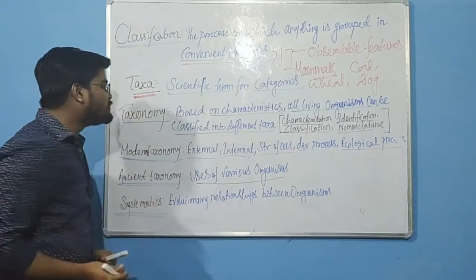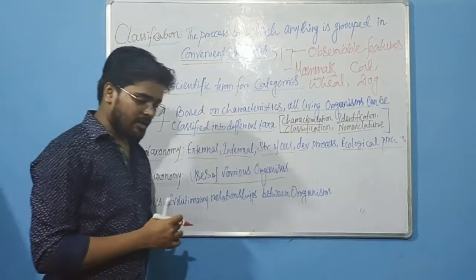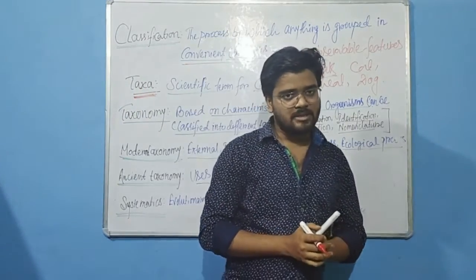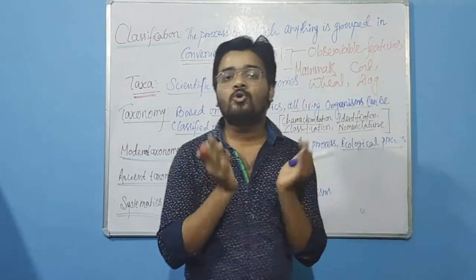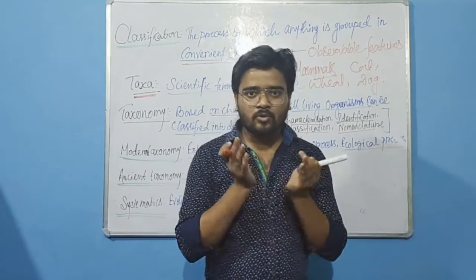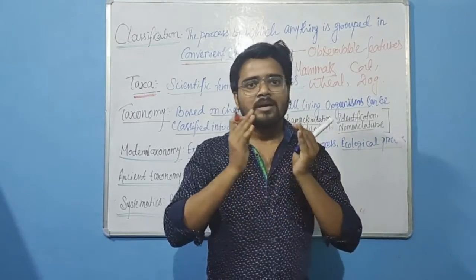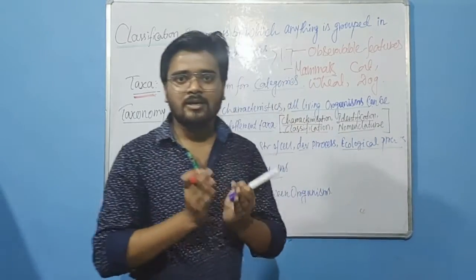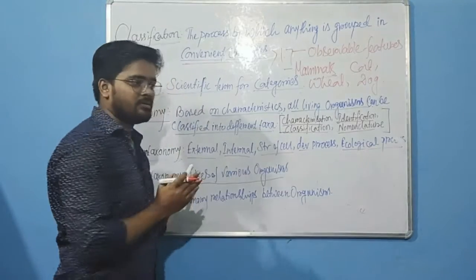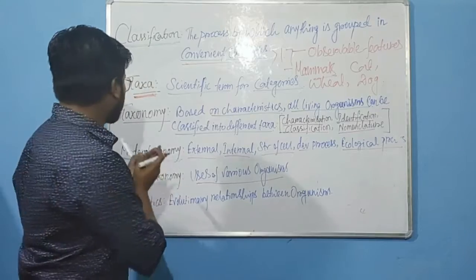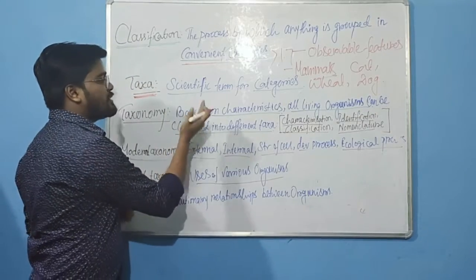Next, let's move into taxonomy. So many organisms are present around us. First of all, we have to group them. This grouping system, the process of classification, is actually called taxonomy. Taxonomy is based on characteristics.